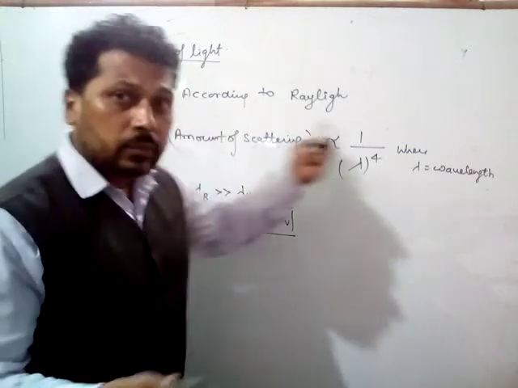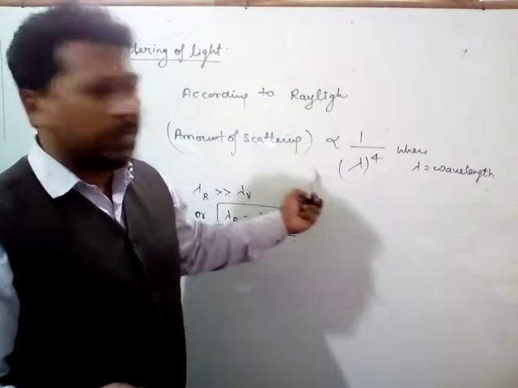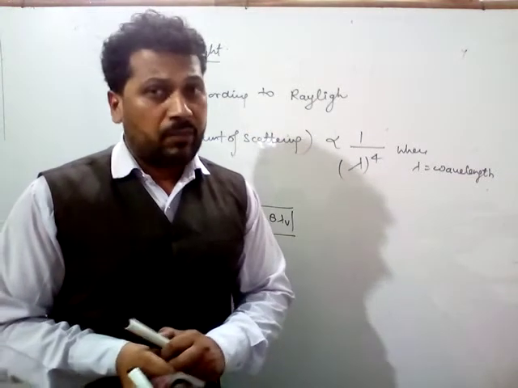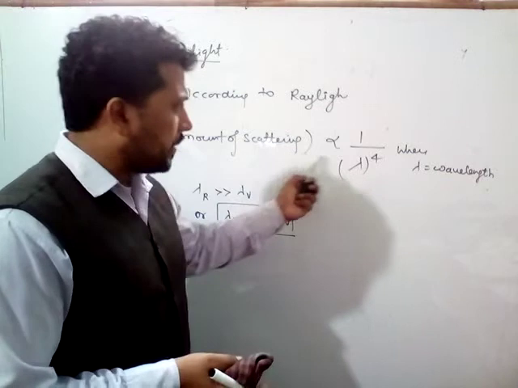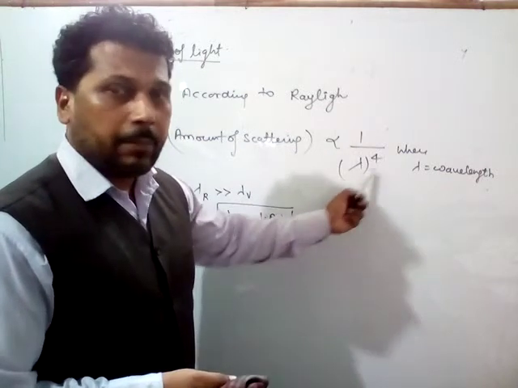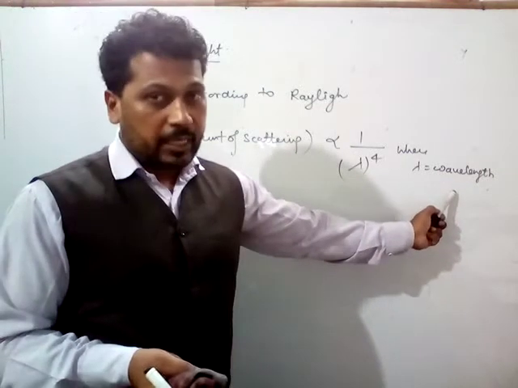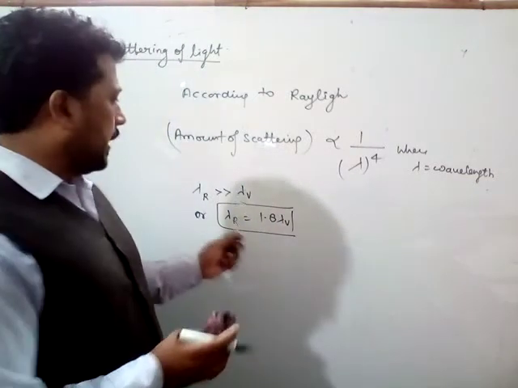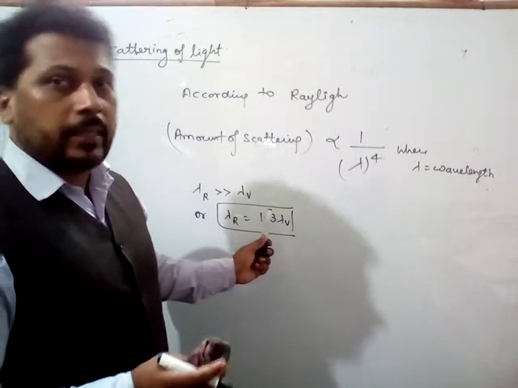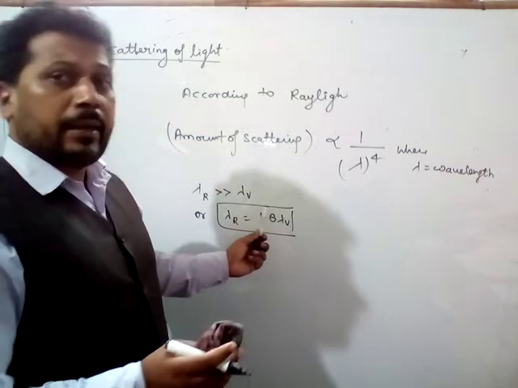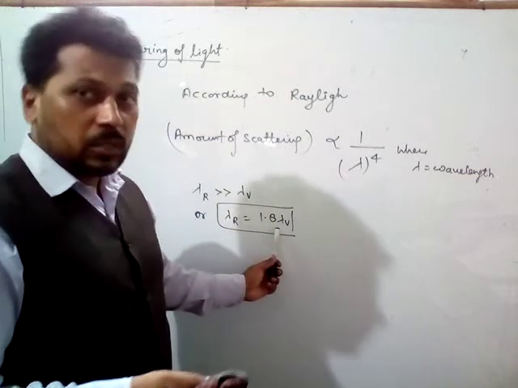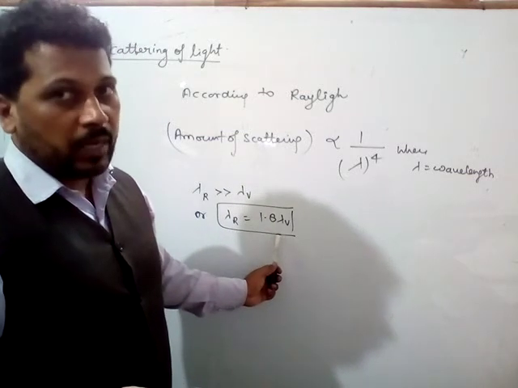So according to Rayleigh, the amount of scattering is inversely proportional to the fourth power of wavelength, or proportional to 1 by lambda power 4, where lambda is wavelength. We know that the wavelength of red color is greater than all the colors, or greater than violet color. So lambda r is equal to 1.8 times lambda v.